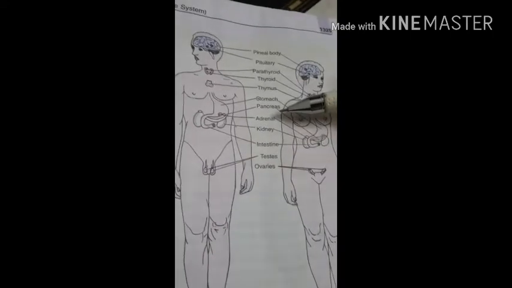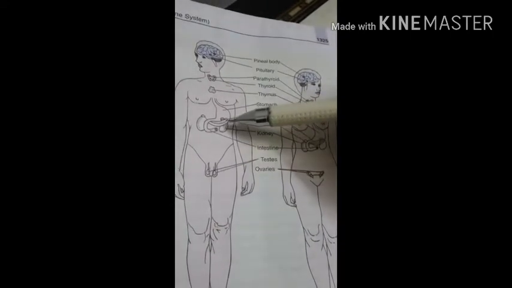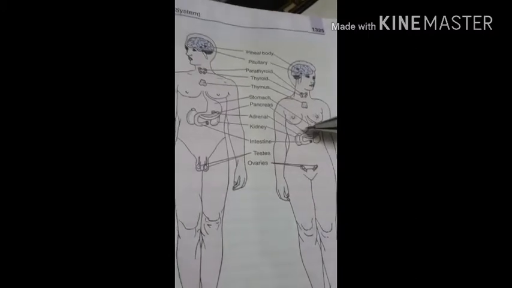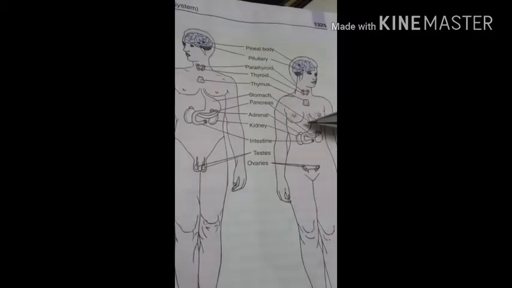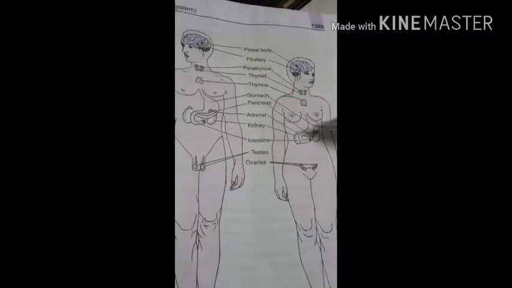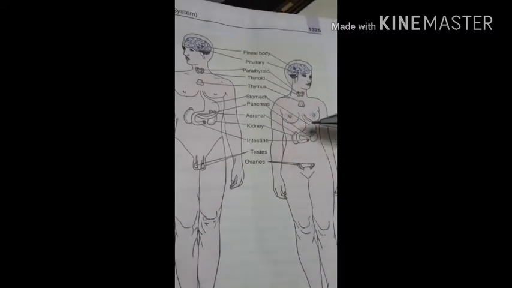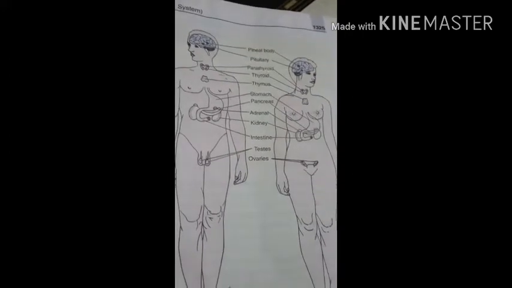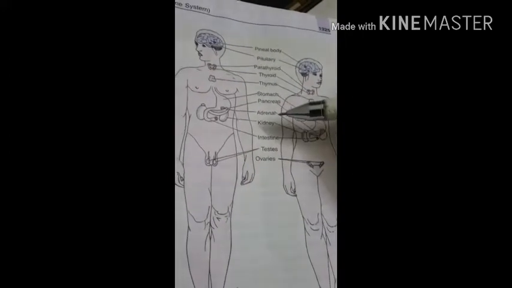Then the pancreas. You can see here this pancreas. So this pancreas is situated below the stomach in a bend of the duodenum. It is situated below the stomach, this is the stomach, and it is present below the stomach in a bend of the duodenum.